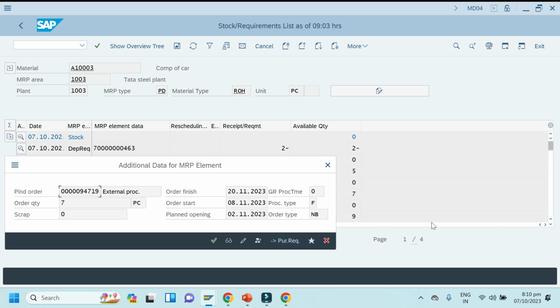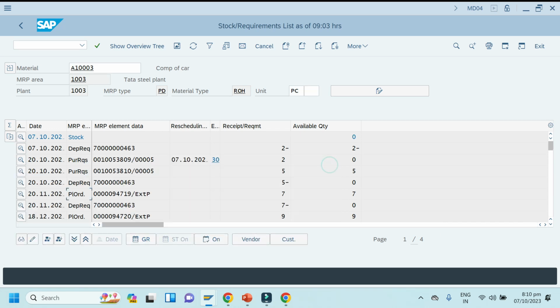For raw material in MD04, PRs are created for the current month.